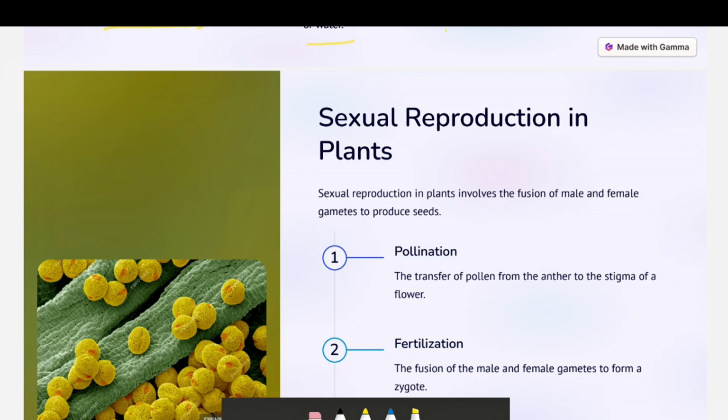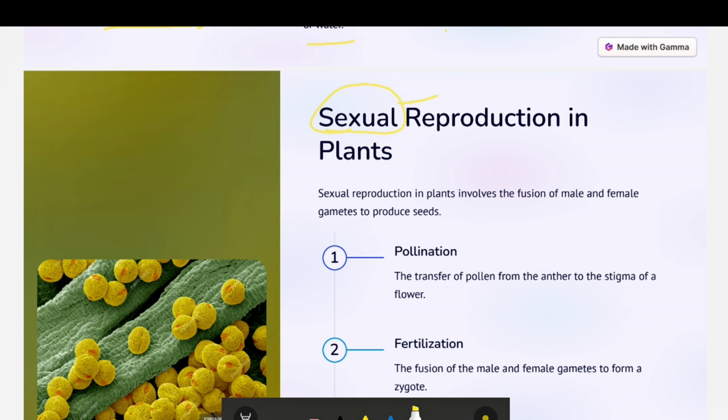Now let's see how plants reproduce sexually. Sexually means here two parents or two gametes. When we are talking about plants, we use the word gametes. So what are the key terms here? Basically, sexual reproduction in plants involves the fusion of male and female gametes to produce seed.